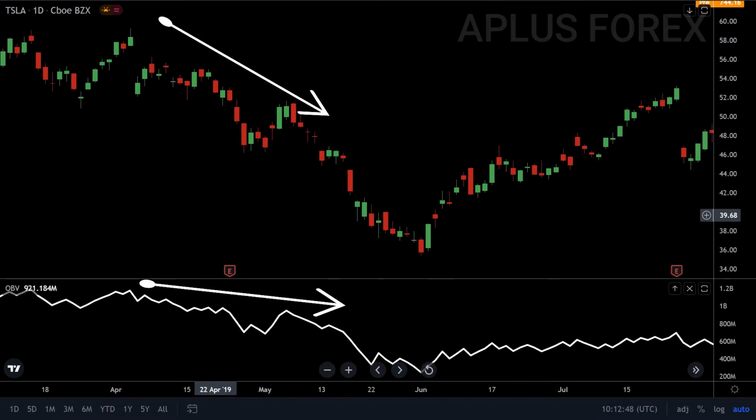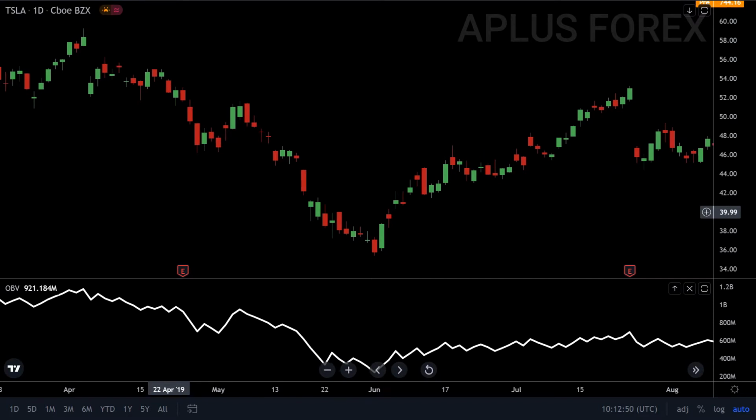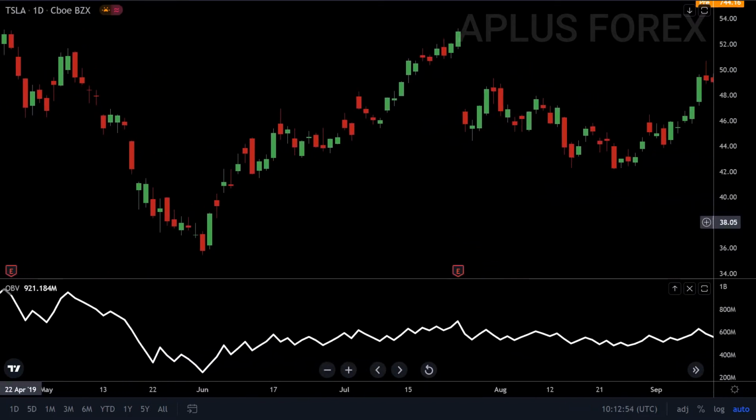During a downtrend, on the other hand, OBV should make a lower top and a lower bottom in the same style as price, confirming that volume is supporting the downtrend and it's perfectly intact. So let's check the different ways to use this indicator.